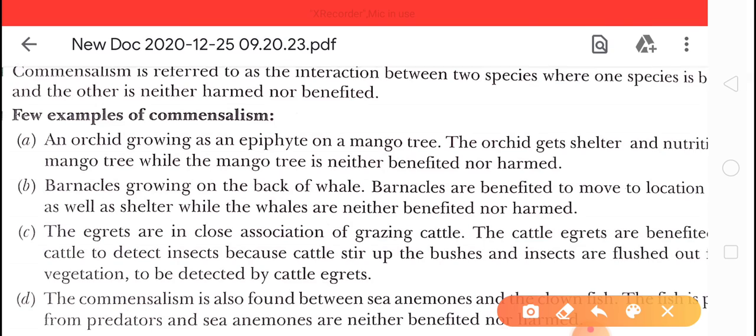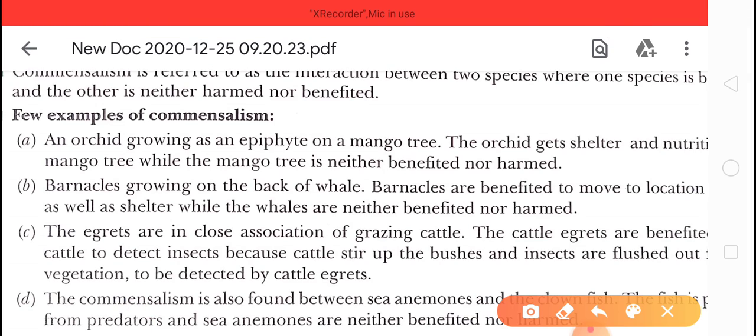It is referred to as a type of interaction between two species where one species is benefited and the other is neither harmed nor benefited. एक को benefit हो रहा है और दूसरी को that will not be affected.